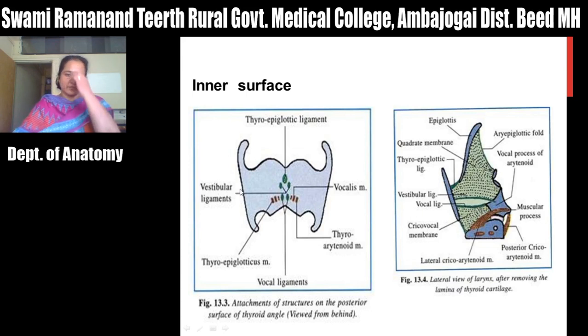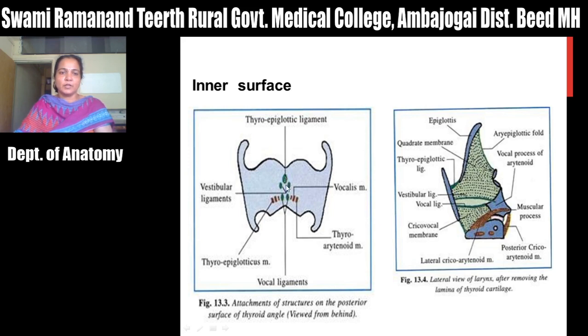Then this is the inner surface of the thyroid cartilage. You have seen that this is a shield-like structure present anteriorly. It has two laminae and is V-shaped in structure. The laminae are fused anteriorly. One more cartilage, the epiglottis, is connected to this thyroid cartilage through the thyroepiglottic ligament. You can see on the medial or inner surface, in the angle, there is attachment of the thyroepiglottic ligament. The lower end of the epiglottis is attached to this thyroid angle by the thyroepiglottic ligament.